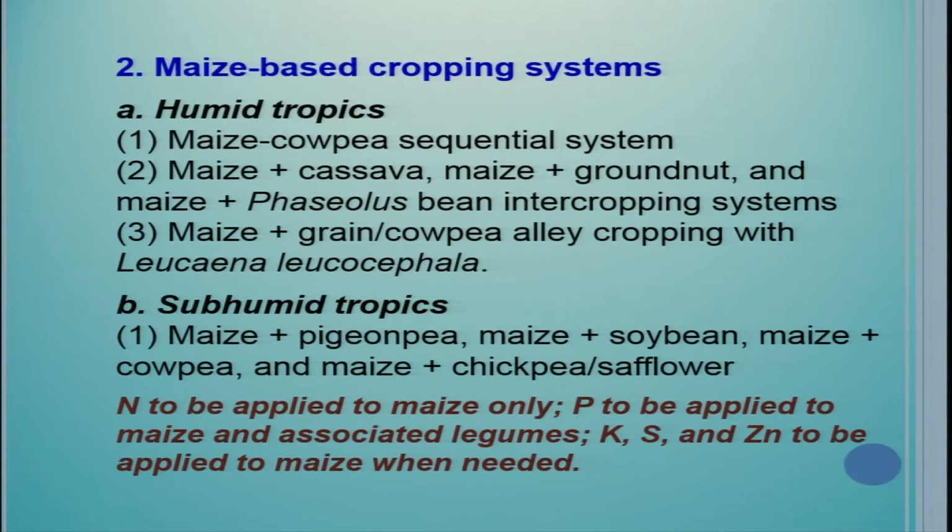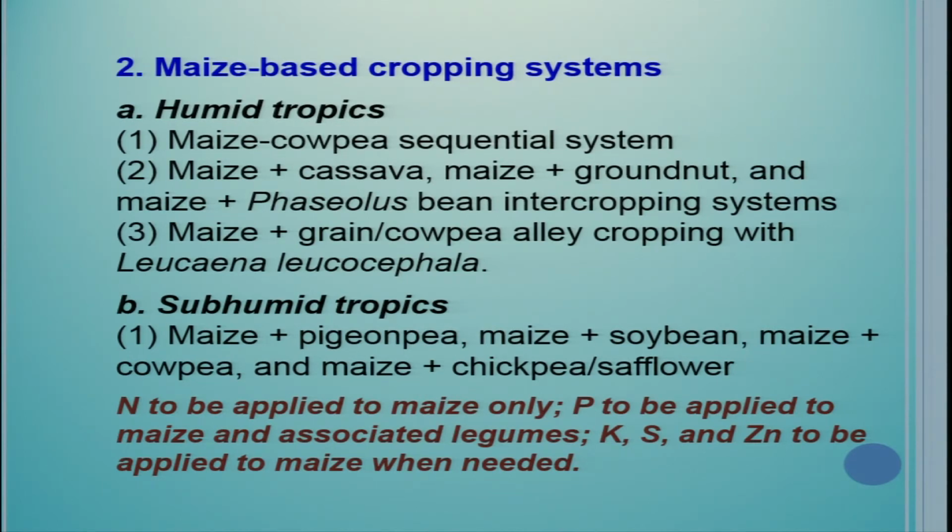Number two cropping system is maize based cropping system. The first one was rice based, now it is maize based. It is adopted in two regions, humid tropics and sub-humid tropics. In humid tropics, it is maize cowpea sequential system or maize plus cassava, maize plus groundnut and maize plus phaseolus bean intercropping systems, and there may be maize plus grain cowpea alley cropping system with Leucaena leucocephala. Under sub-humid tropics, maize plus pigeon pea, maize plus soybean, maize plus cowpea and maize plus chickpea or safflower.